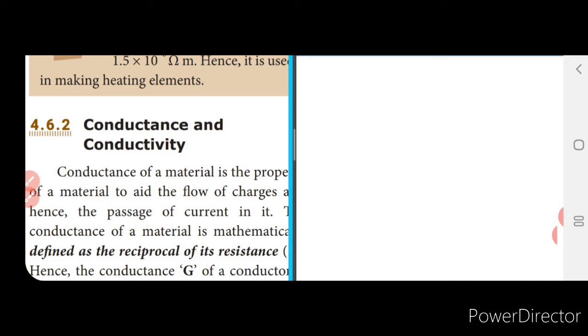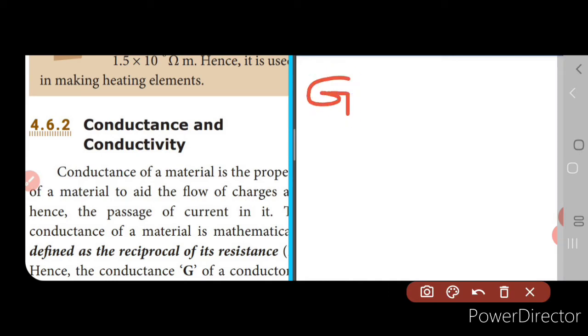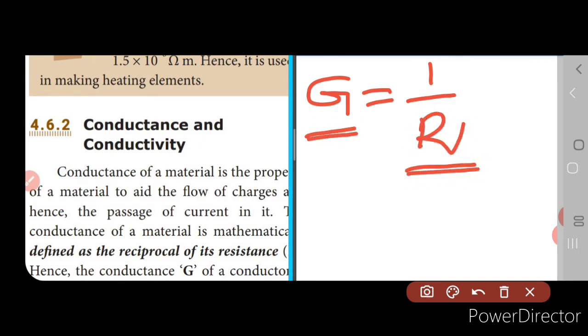So the conductance is nothing but the reciprocal of the resistance, and it is given by the symbol G. Because resistance opposes the flow of current and conductance helps the flow of current, G is equal to 1 divided by R, where G is the conductance and R is the resistance.